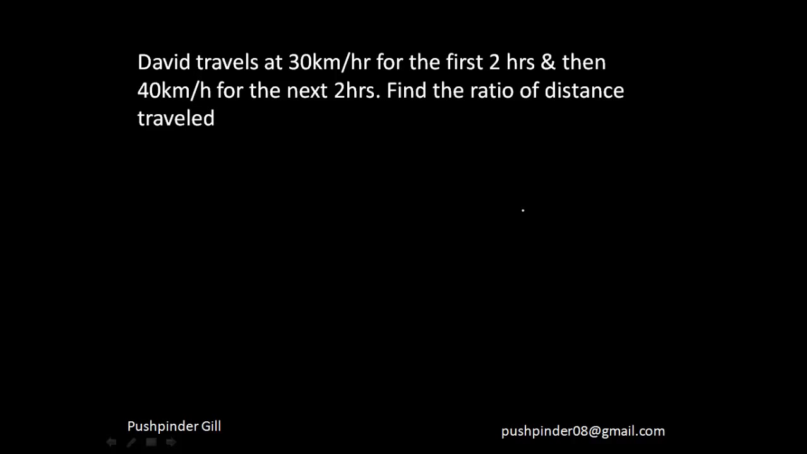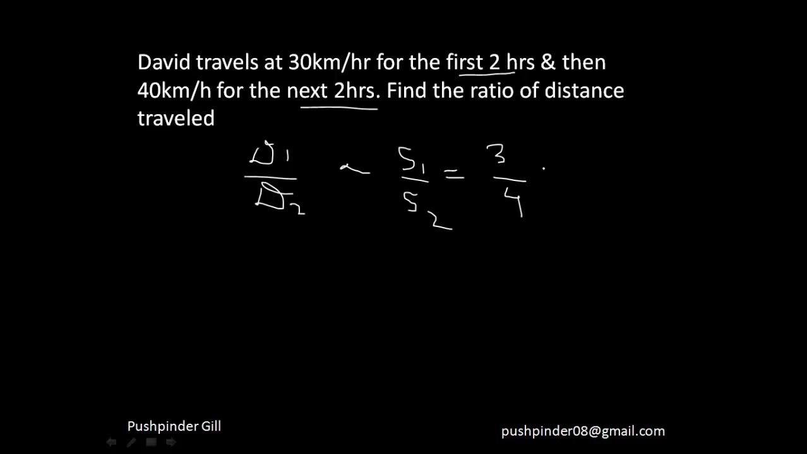Now if you see, the time is constant here, right? The time is constant. So now I have to calculate the ratio of their distance. Now if time is constant, ratio of the distance will be equal to the ratio of their speeds, which is nothing but 3 by 4. So we have our answer as 3 ratio 4.